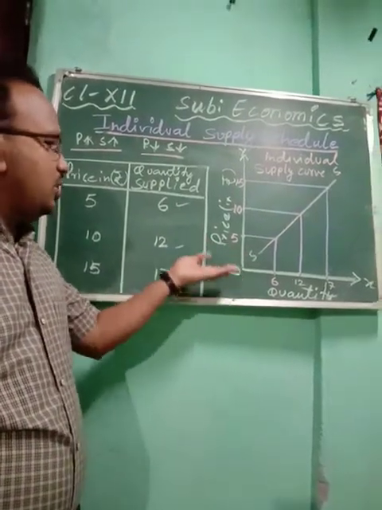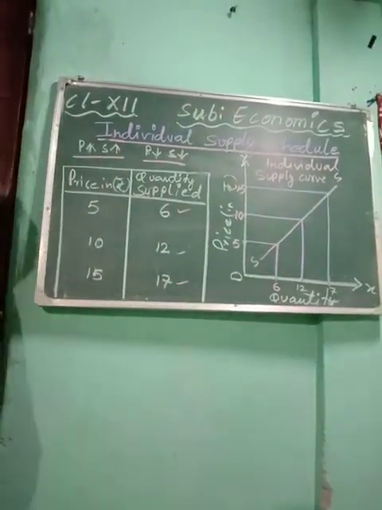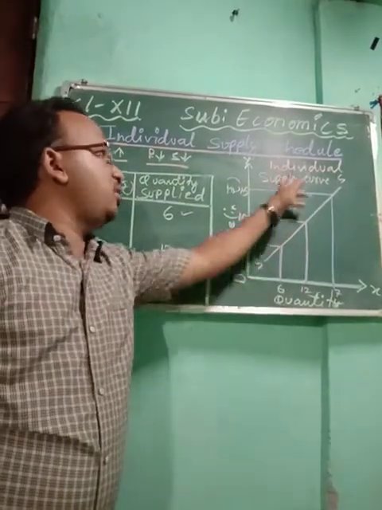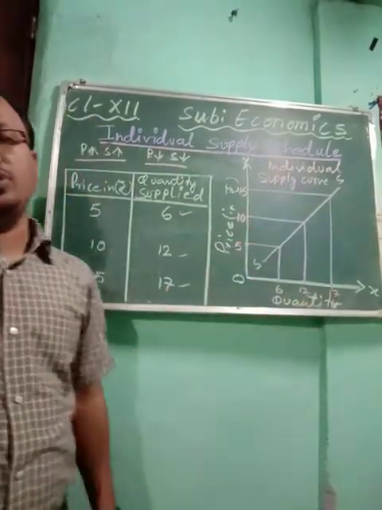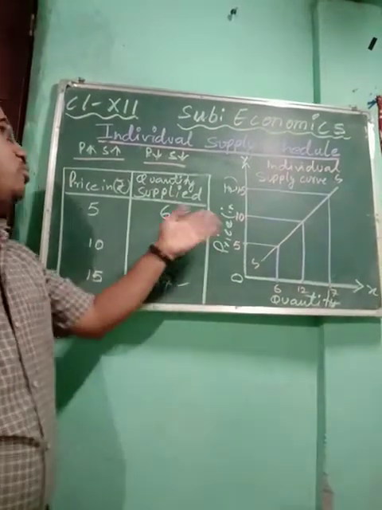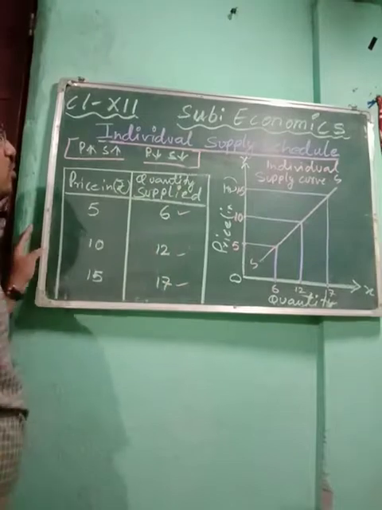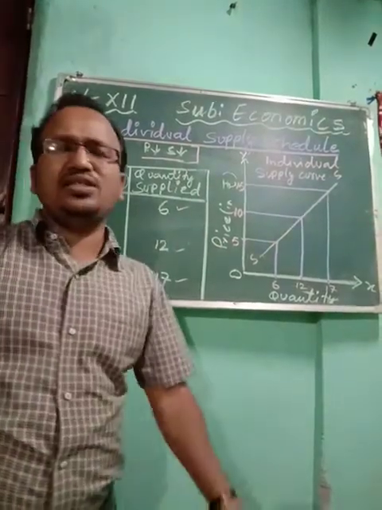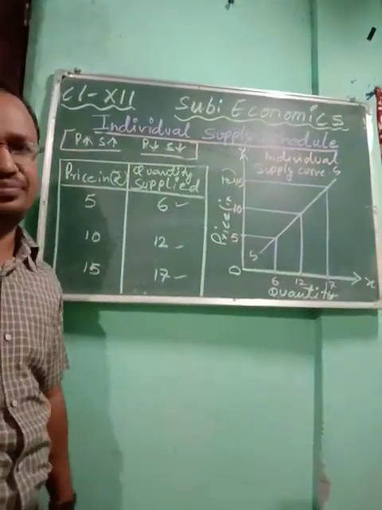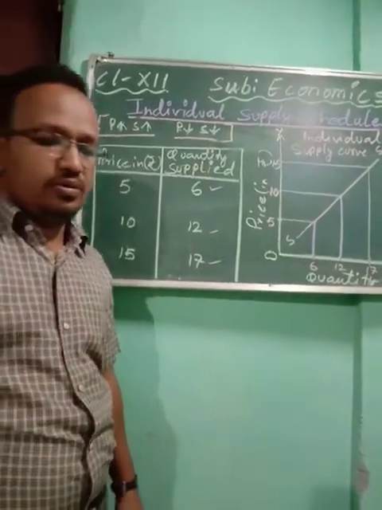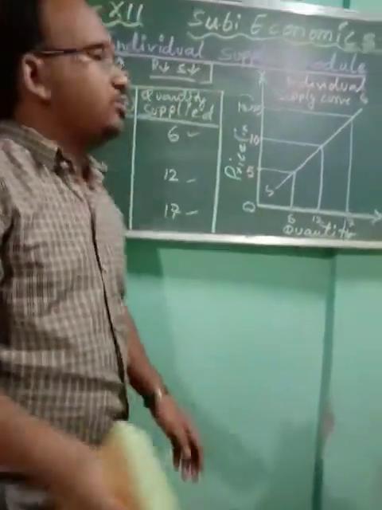Okay, so this is your individual supply schedule, and this is your individual supply curve. It is very easy. What you have to do is remember the law. If you know this law, naturally everything is easy. Now, this was about the individual.